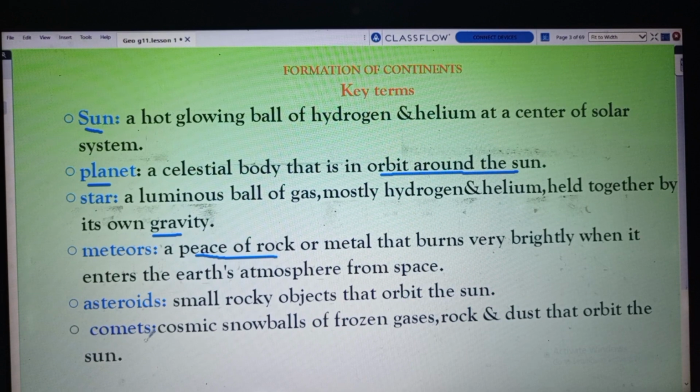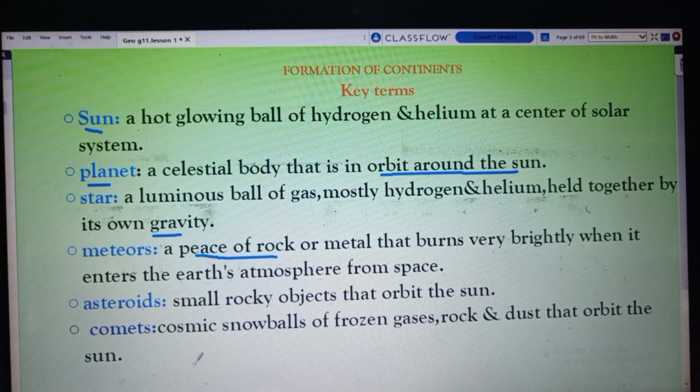And another key term that we have here is comet. Comet is a cosmic snowball of frozen gases, rock and dust that orbits the sun.